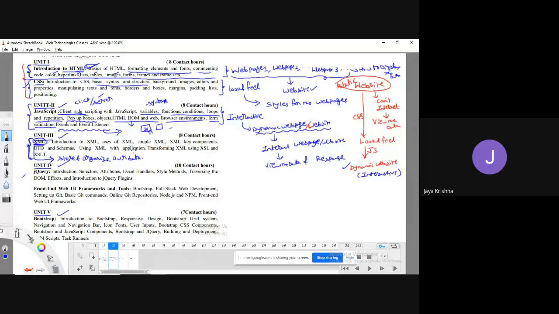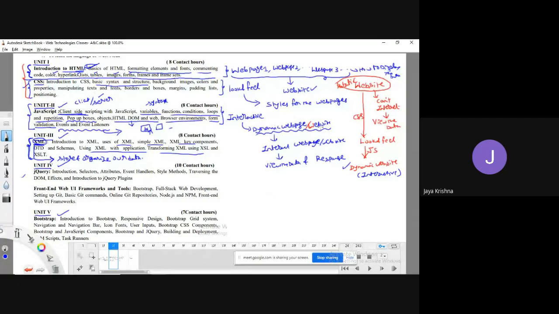In this, we'll see various uses of XML, simple XML key components, DTD and schemas, using XML with applications, and transforming XML using XSL and XSLT. All this we'll see. I will take some simple examples so that you will get very much clarity.